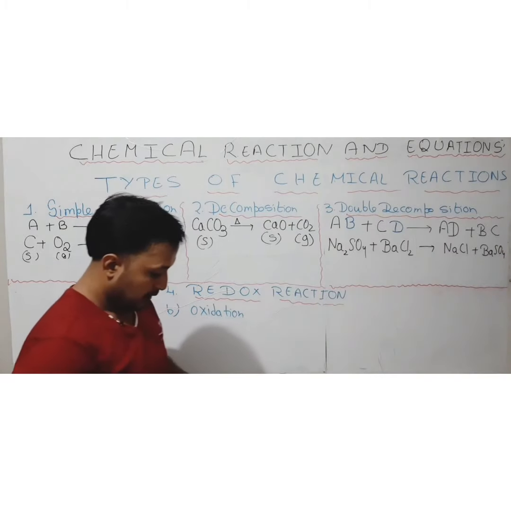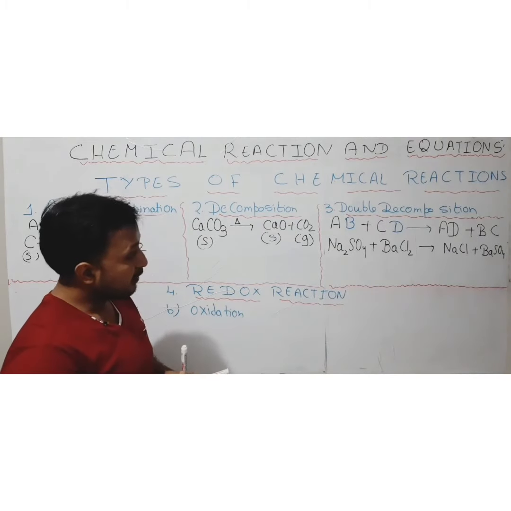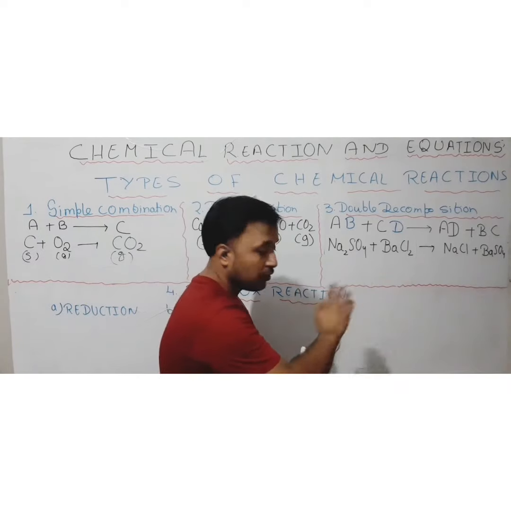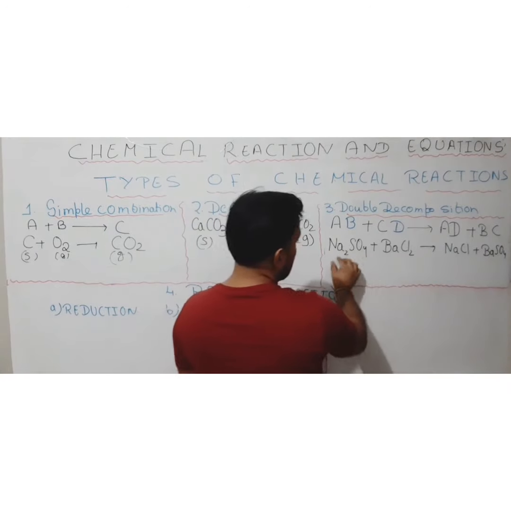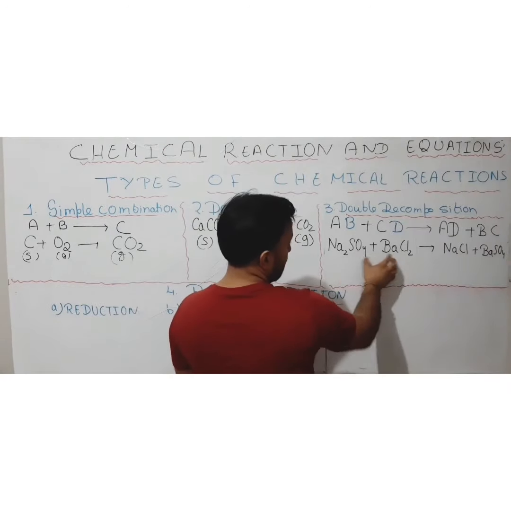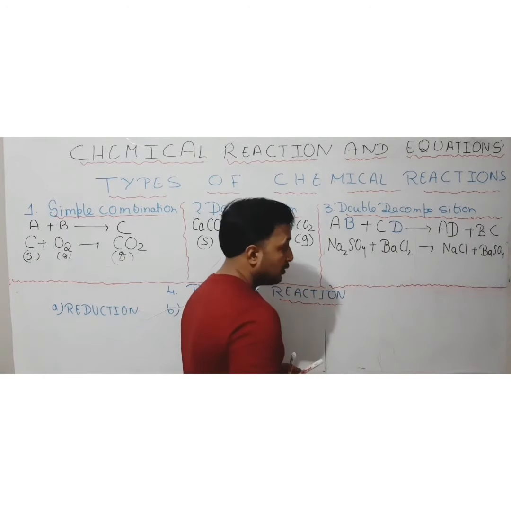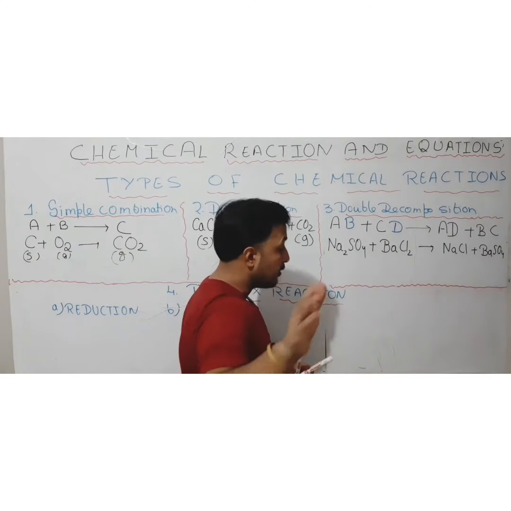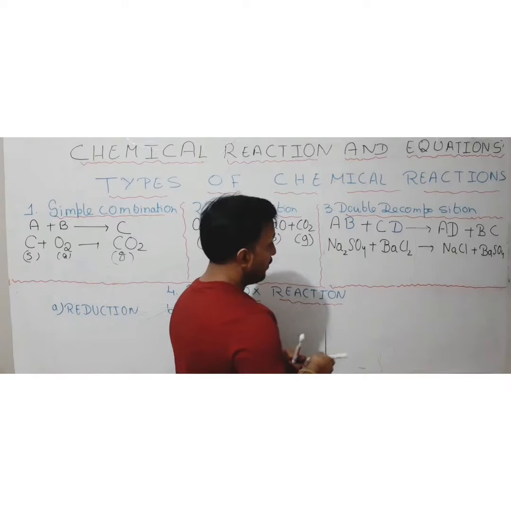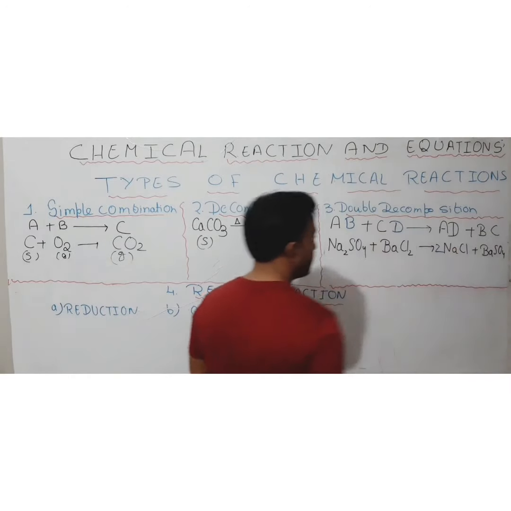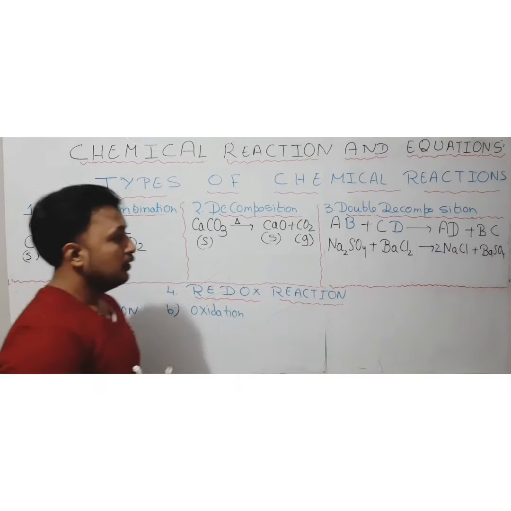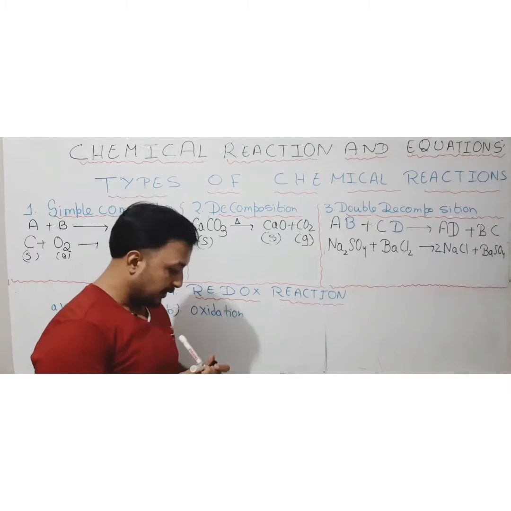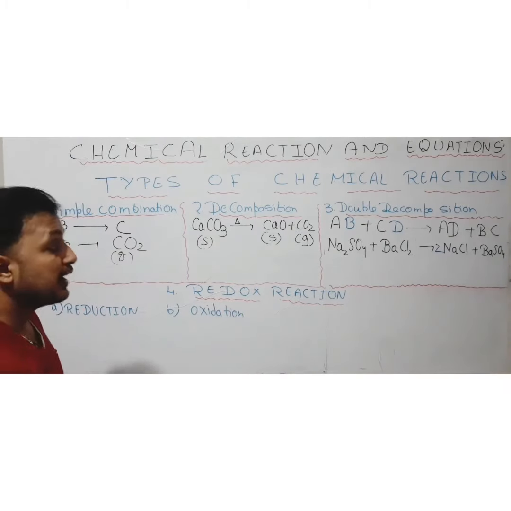Okay, so what is happening here? Again you can see there is an interchange between the two compounds. So it is known as double displacement or double decomposition. Okay, you can balance this equation like this. So that is known as double decomposition reaction.